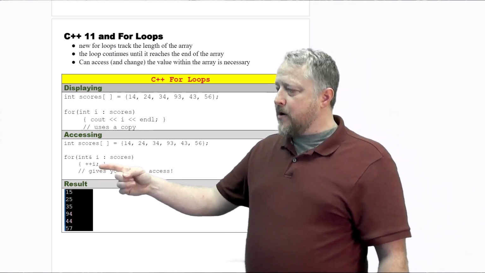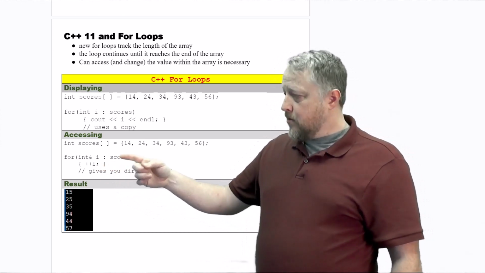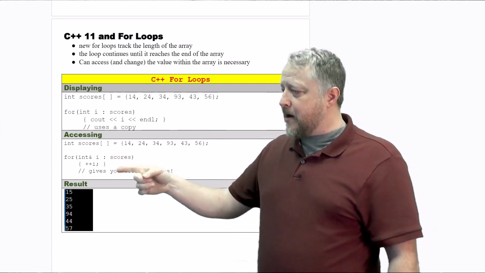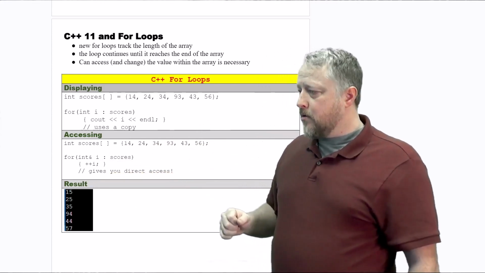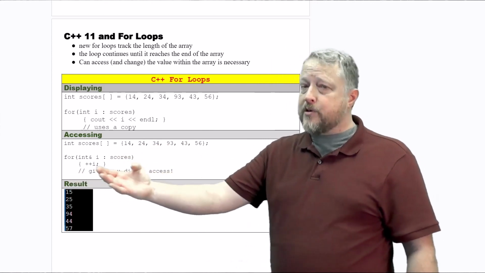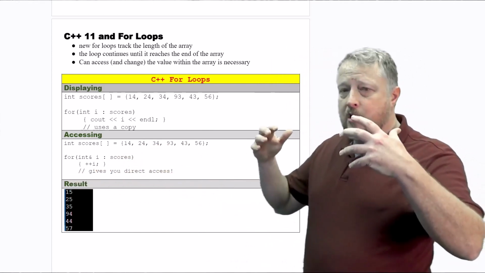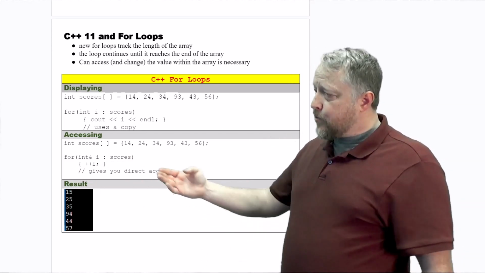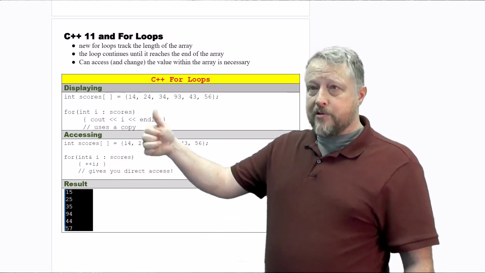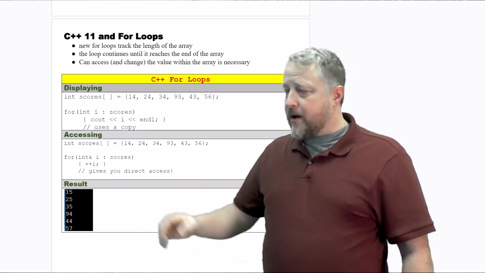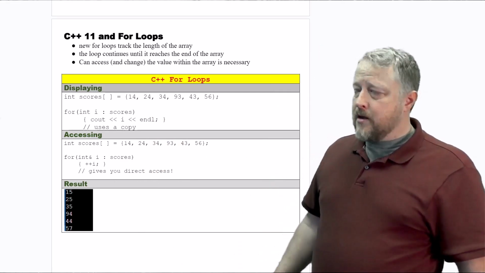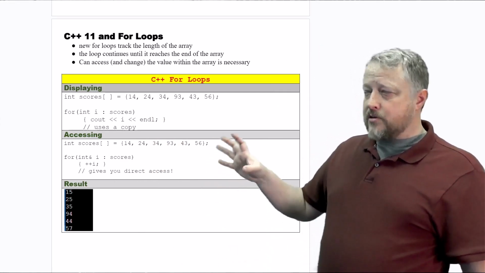This is going to increment the i, which was 14, and because it has direct access, increment it now to 15. And it's going to do the same thing for every single one of these, because this for loop is going to go through all of the elements, no matter what that is, incrementing them. And if we were to display it afterwards, using this up here, the results would show that they have been changed. So just a heads up on a couple of things on this one page of notes.